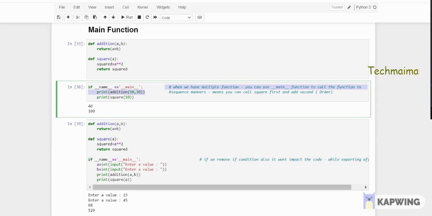If you want, you can change square to the first line and addition to the second line. But normally when you define a function, when you go to the next step, it has to be called for that particular purpose. That is how it works.